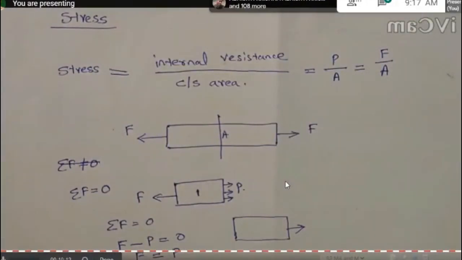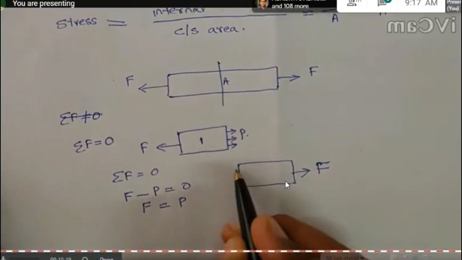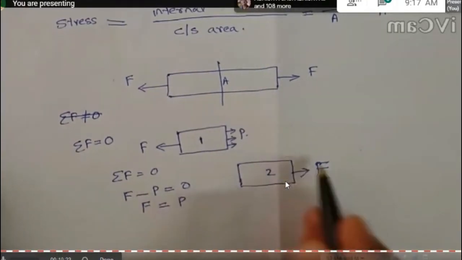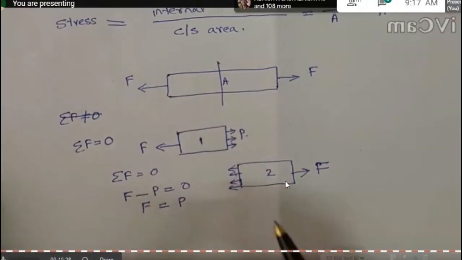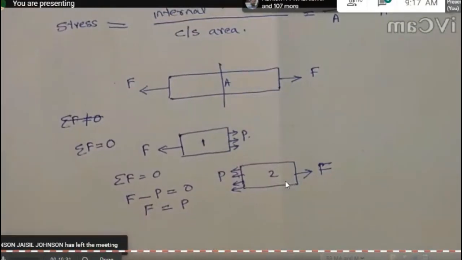And similarly for the second half, here the second segment is also subjected to an external force to the right. This is an unbalanced force, so to maintain equilibrium an internal force is developed across the cross section, which is also equal to P.